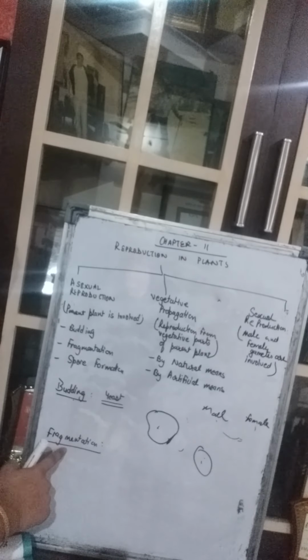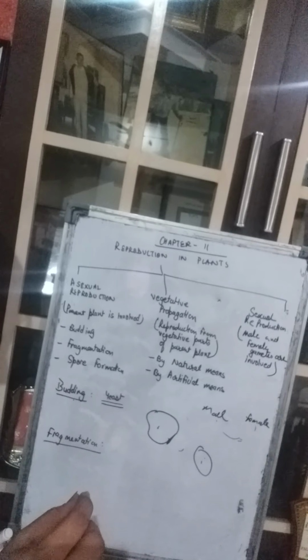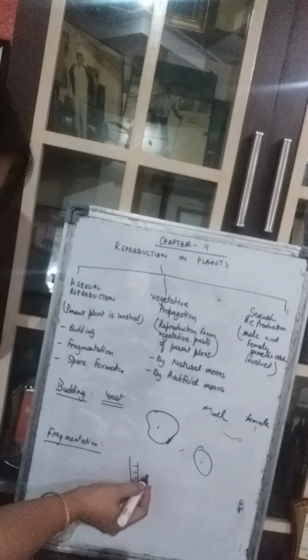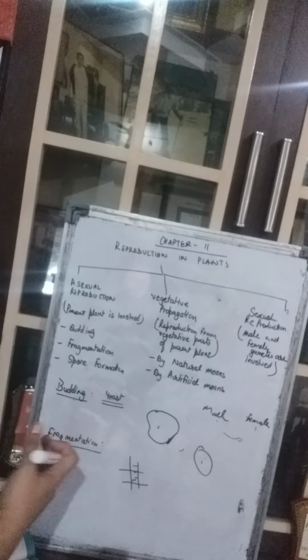Second, we come to fragmentation. From the word only it must be clear, fragmentation, fragments. That means there is a parent plant or an organism, it gets broken into fragments. It gets divided into small parts. And then each fragment gets detached from the parent organism, and leads a life of an individual organism.